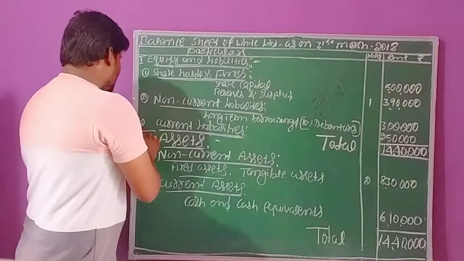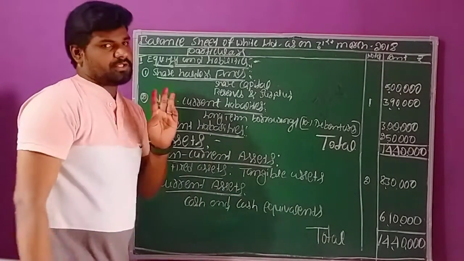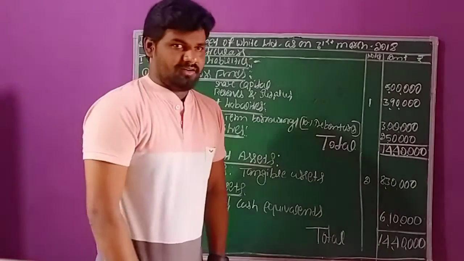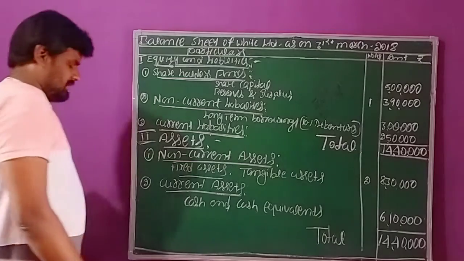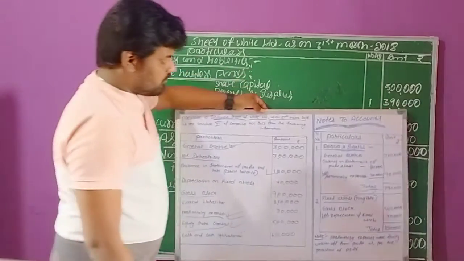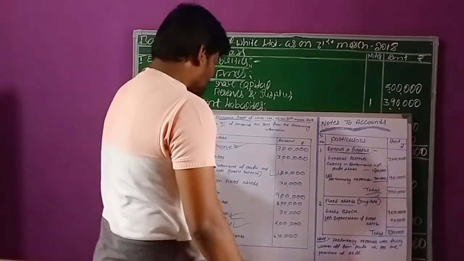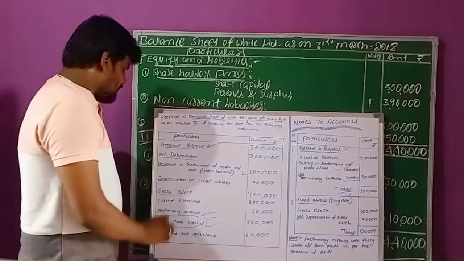The next, second headline, assets. Under assets we have two types of headlines we can record. The first headline, non-current assets, the second one, current assets. For non-current assets, again we have fixed assets. For the fixed assets, there are some transactions, right? Like here, gross block.